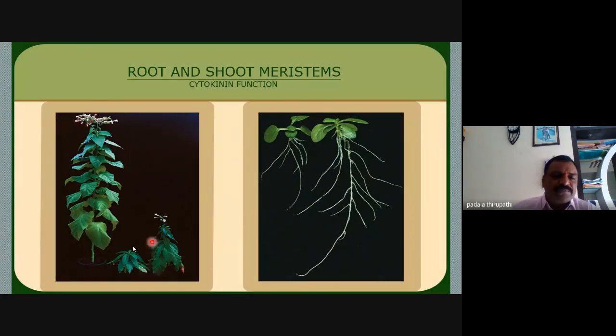These are the smaller shoots, and here the shoot area is increased. The length of the shoot is increased by the cytokinins. Here we observe the root area increased compared to the plant. After some time, the roots increase in number and also in size.